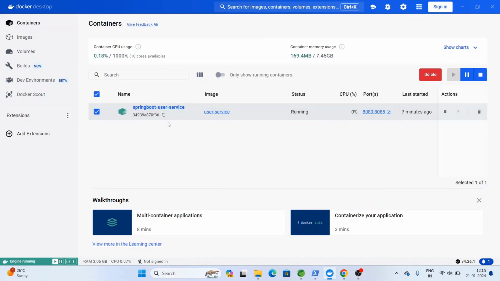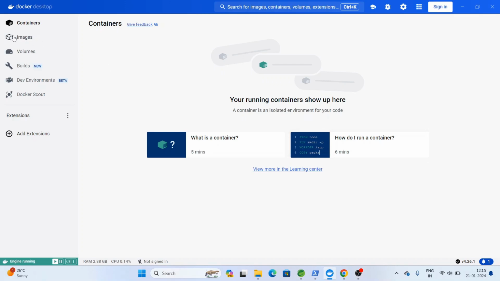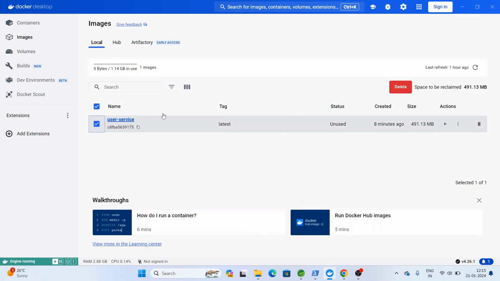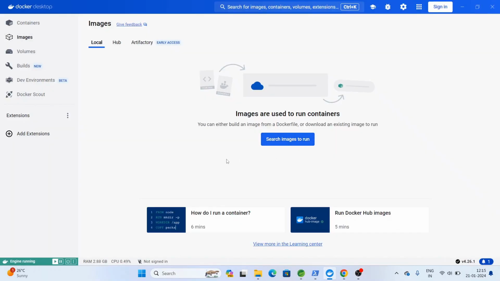The Spring Boot user container takes this user service image and runs that application. Okay, so let me clear this. Now we don't have any image or anything, right?